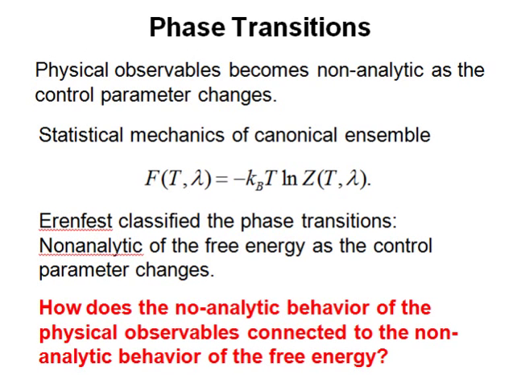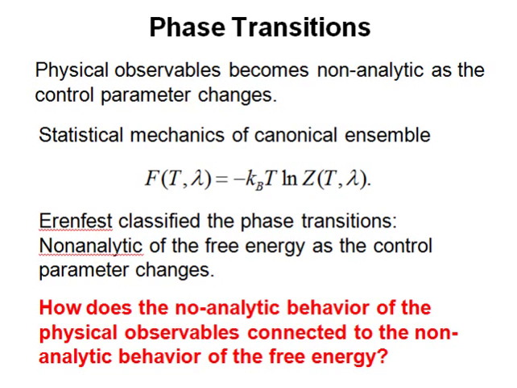We know that phase transitions are defined as some physical observables becoming non-analytical as the control parameter changes, for example, as the temperature or the magnetic field changes. To study phase transitions, we employ statistical mechanics. We know that for a many-body system at thermal equilibrium, everything is determined by the free energy. And Ehrenfest classified the phase transitions according to the non-analytical behavior of the free energy as the control parameter changes.